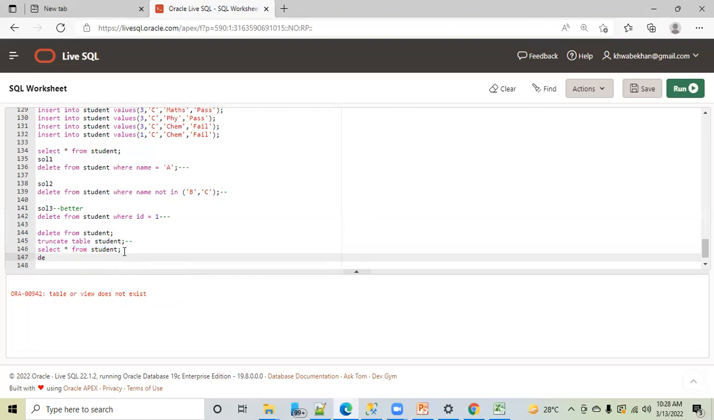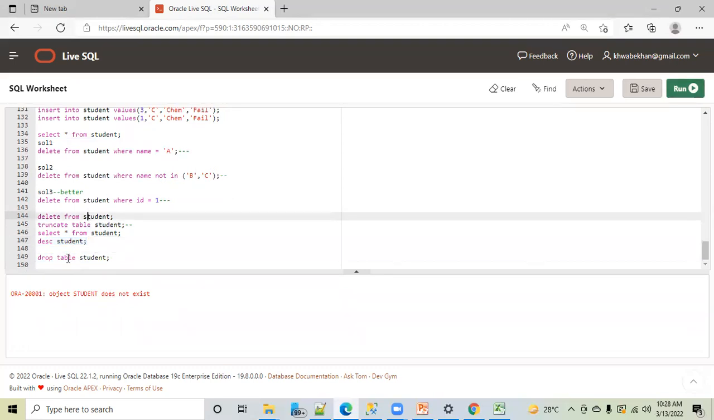You see, it is saying that this table does not exist, like a bomb blast. Let me see the description of this student. I want to see the structure. I was thinking that a structure will be there. Okay, let's see. Oh, object student does not exist. So that is why you must be very careful with using drop. This will remove the table structure. The story is finished. No existence of that table. Is that clear?